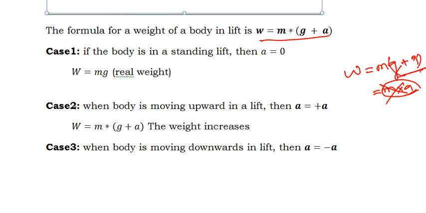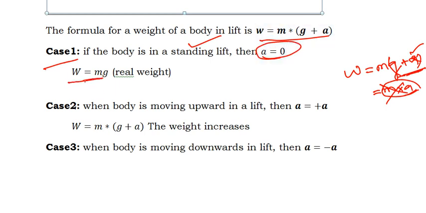So your force of attraction will become maximum. So g will be additionally increased by a. This is the acceleration of the lift. In case 1, when a lift is standing in position, it's not moving at all, so there won't be any acceleration because of the lift, so it is 0.